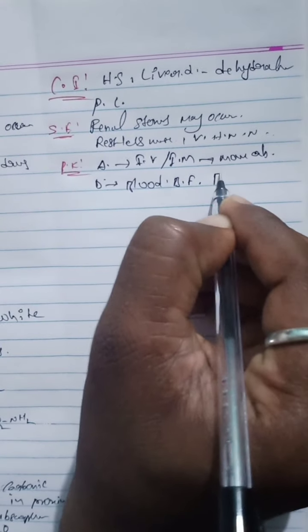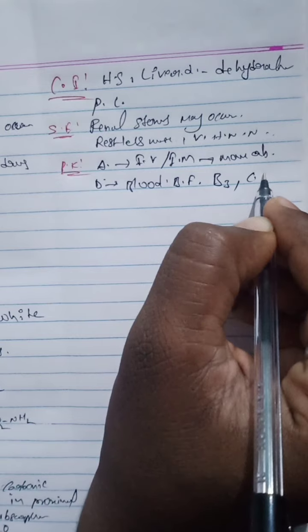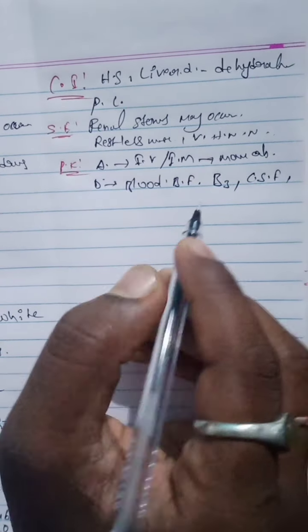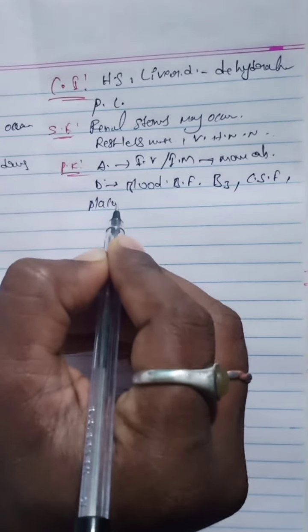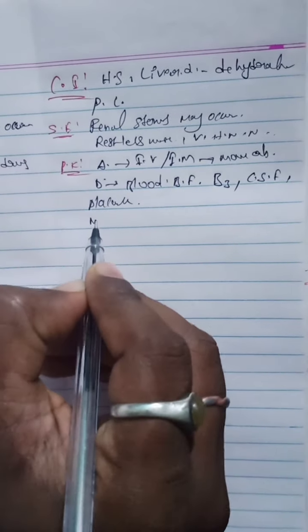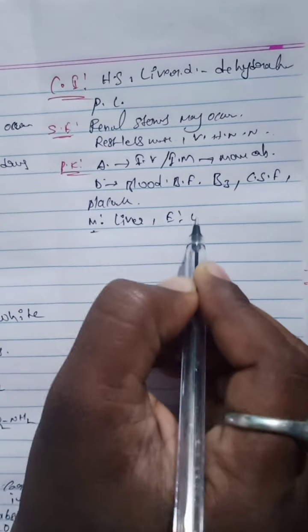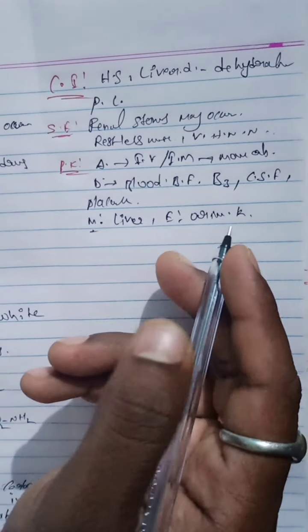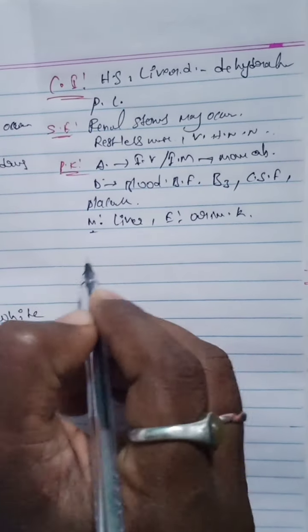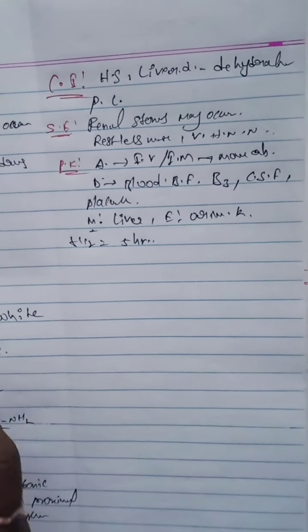It crosses the blood-brain barrier and is transferred to the cerebrospinal fluid, and it also crosses the placenta. The next one, metabolism: it is metabolized in the liver and excreted as urine through the kidney. What is the half-life of this drug? The half-life is 5 hours. So this is about the pharmacokinetics.